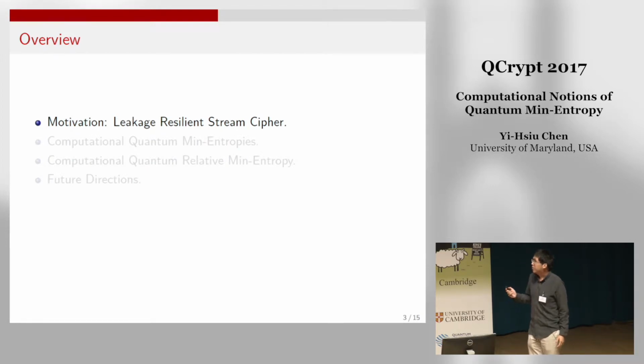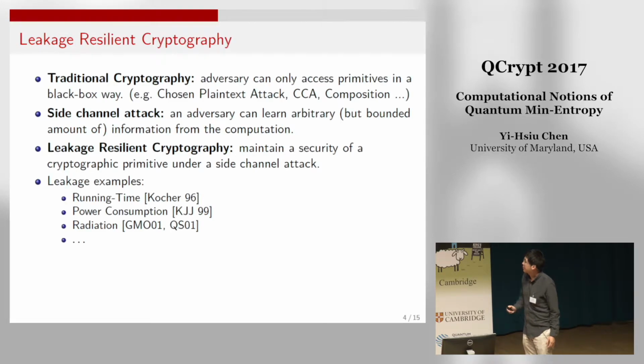So let's briefly review what leakage-resilient cryptography is. Usually in theoretical research in cryptography, we make some assumptions implicitly. For example, we assume the adversary can only access some information in a black box way. However, in the real world, that might not be the case.